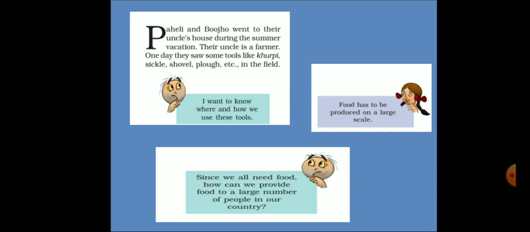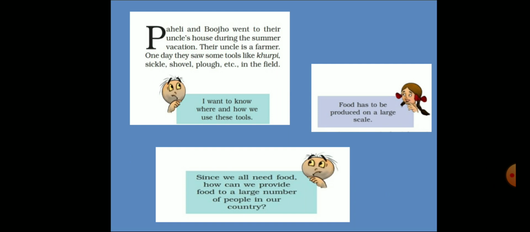Before we start with this chapter, in your textbook, there are two characters. You can see here Paheli and Bhujo. Paheli and Bhujo went to their uncle's house during the summer vacation. Their uncle is a farmer.